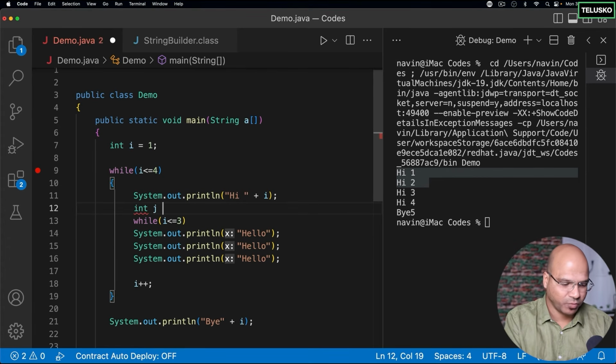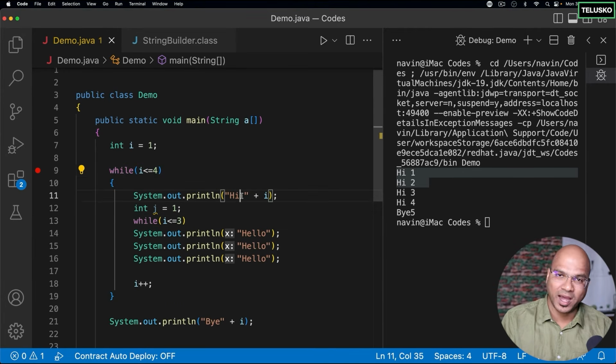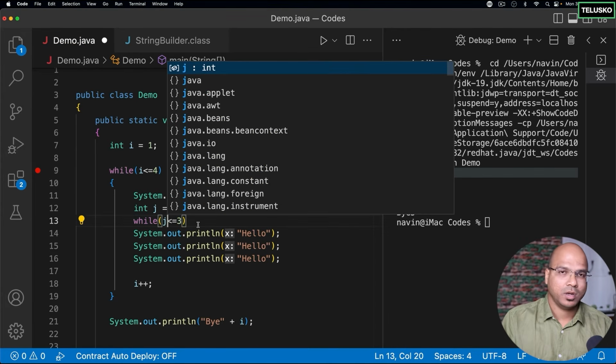I will create one more variable here which is called j, and the value of j initially will be 1. Then every time you execute this while loop where it prints hi, it will jump inside here. It will set the value of j as 1, and it will check the condition where j should be less than equal to 3.